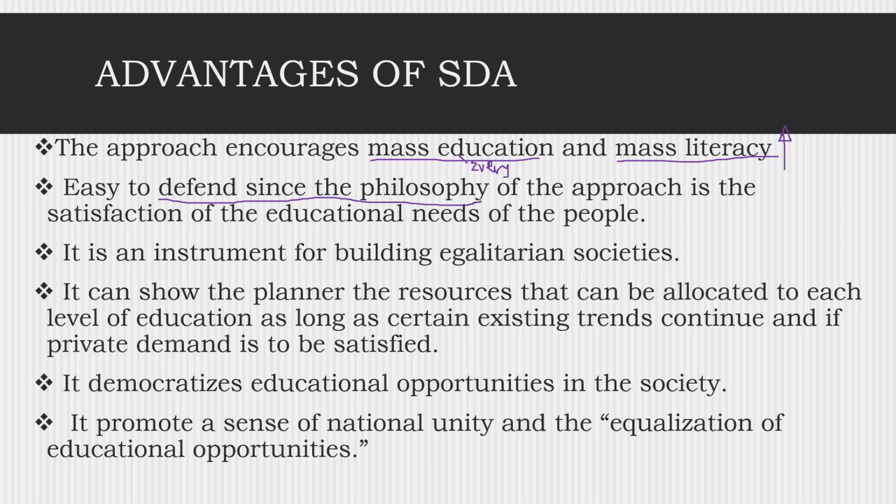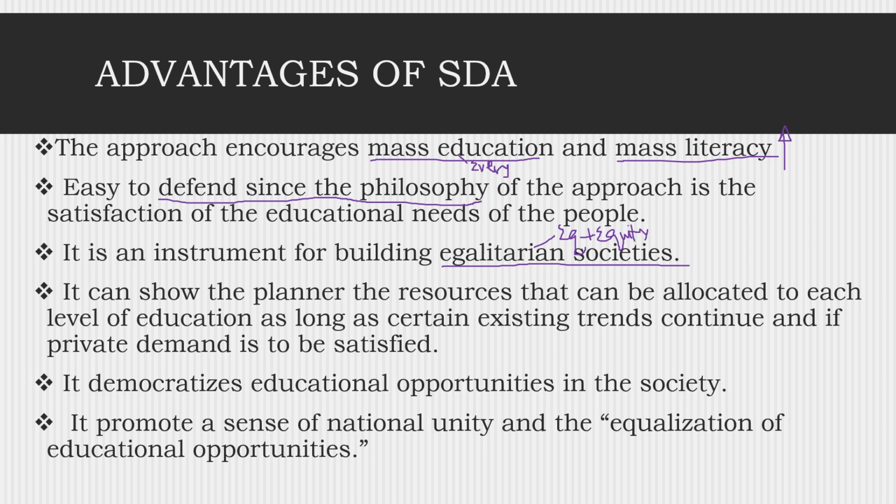Because what is the logic that one will get education and another will not, since we are all taxpayers? And therefore, if we all pay taxes, then we also need to have education as a basic right for every citizen. But also, it is an instrument for building an egalitarian society. You talk egalitarian, you talk about equality and equity being observed.